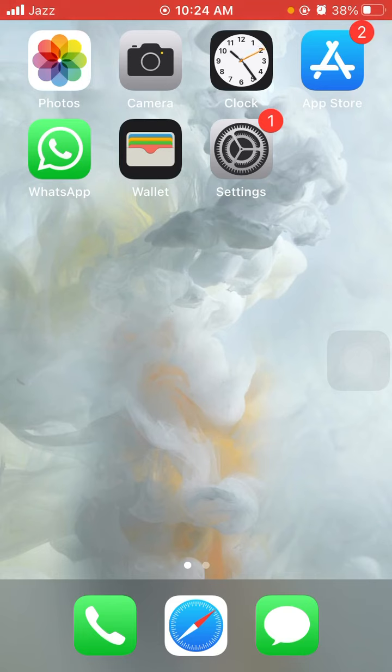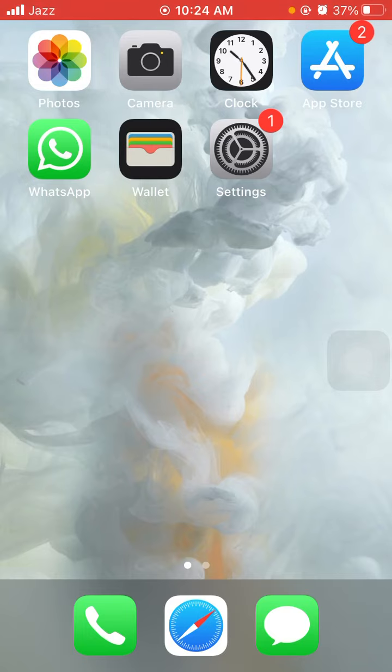Today I will show you how you can open the shortcut button for the home screen. If you are using an iPhone and you want to open the home screen shortcut button, then you have to watch this video. Let's start it.